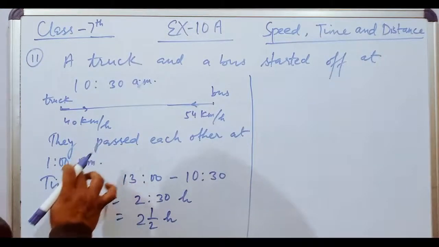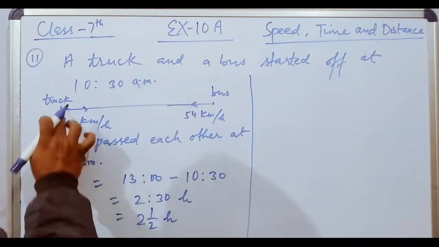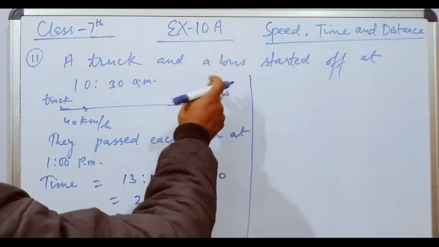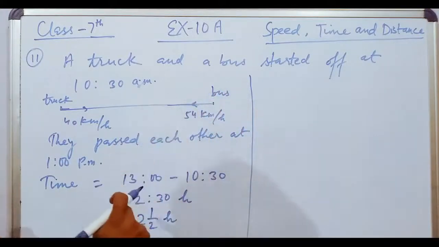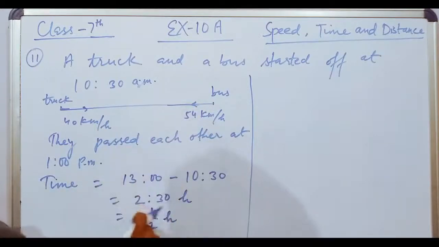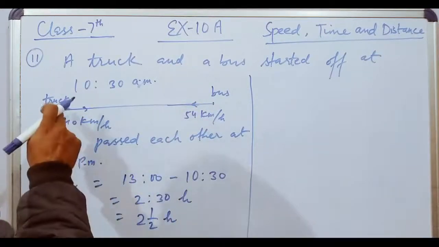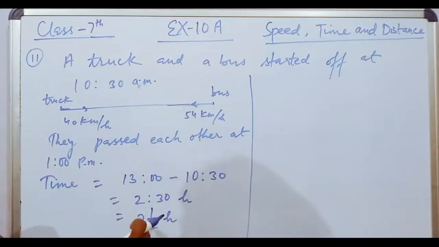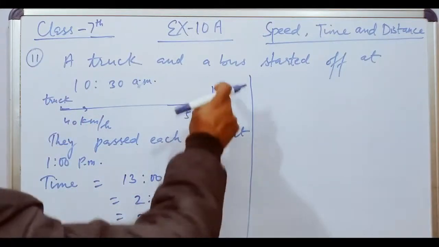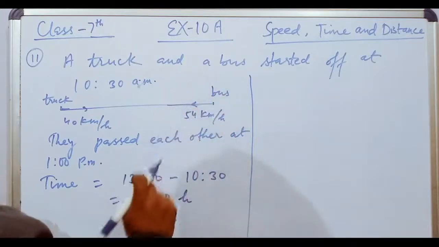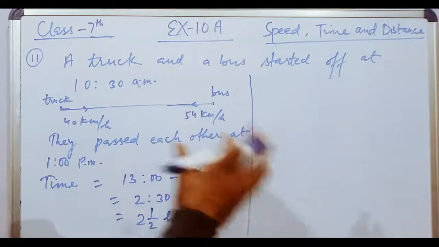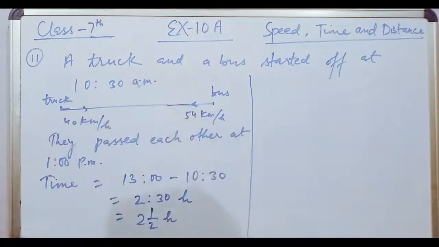See, we have to find the distance covered by truck in 2 whole 1 upon 2 hours, and we have to find the distance covered by bus in 2 whole 1 upon 2 hours. Means the distance covered by truck in 2 whole 1 upon 2 hours and distance covered by bus in 2 whole 1 upon 2 hours. Then we will add. That will be total distance. Okay, dear students,